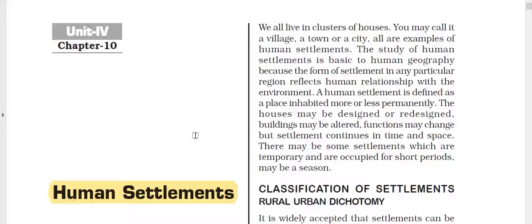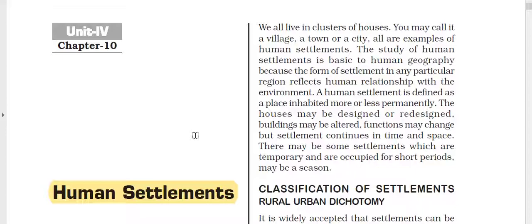So when we talk about human settlements, we have already discussed the definition of human settlements. A settlement is a community in which people live. Human settlement is a form of human habitation which ranges from a single house to a large city.